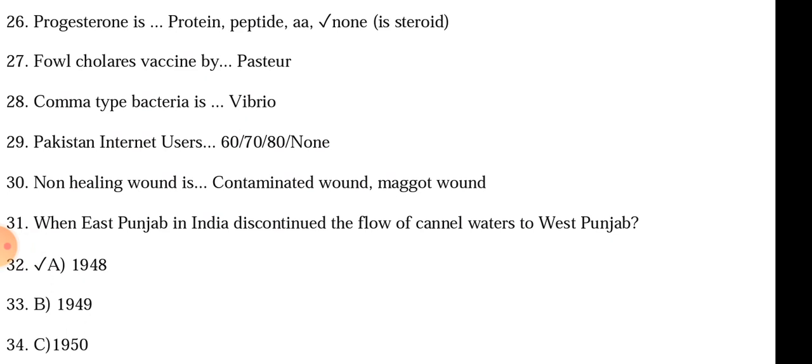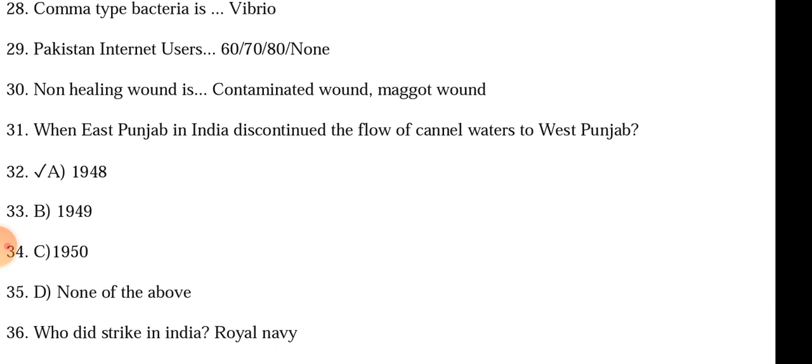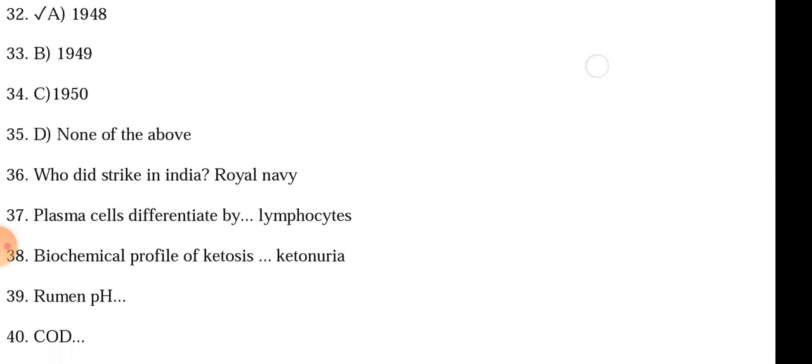When East Punjab in India discontinued the flow of canal waters to West Punjab, just 1 year after independence. Independence is in 1947. In 1948, East Punjab in India discontinued the flow of canal waters to West Punjab. Who did strike in India in 1946? I think the option was 1946. In 1946 or near about that, the Royal Indian Navy went on strike in India.